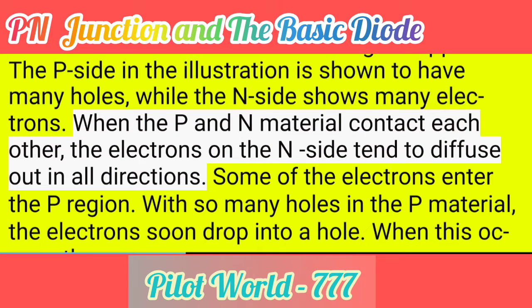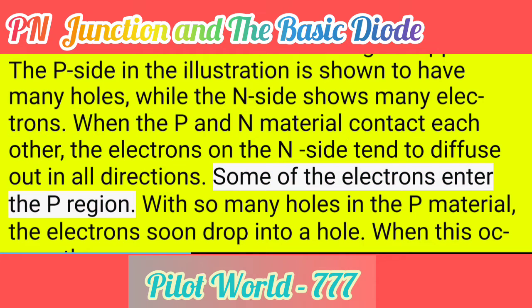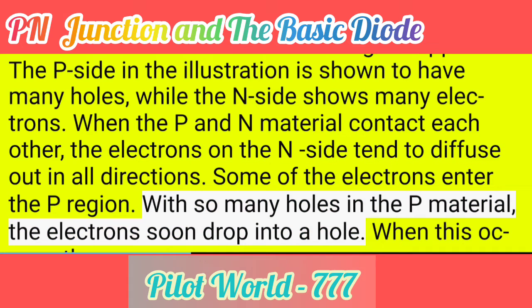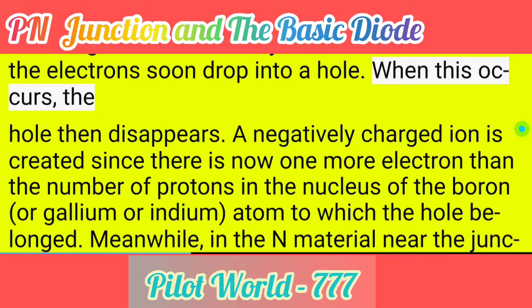When the P and N material contact each other, the electrons on the N side tend to diffuse out in all directions. Some of the electrons enter the P region. With so many holes in the P material, the electrons soon drop into a hole. When this occurs, the hole then disappears.